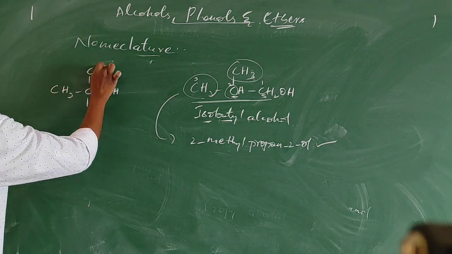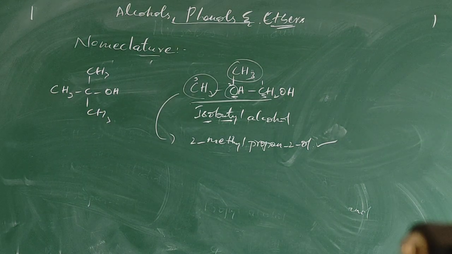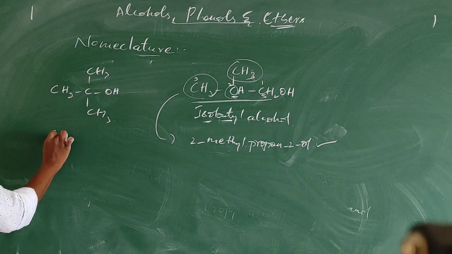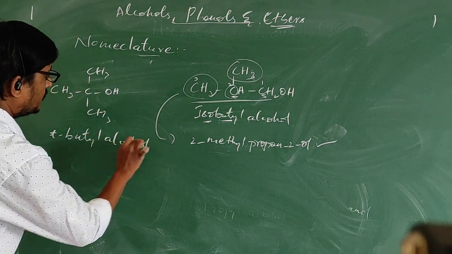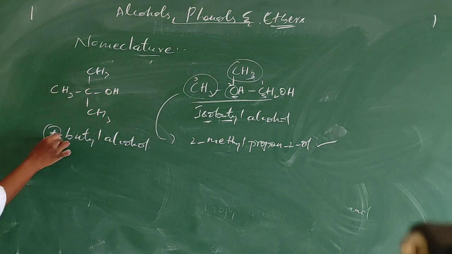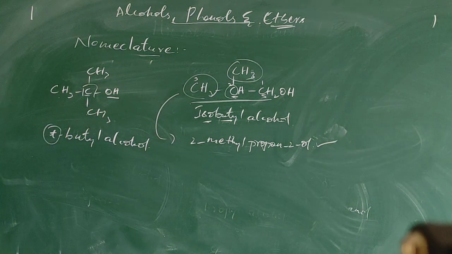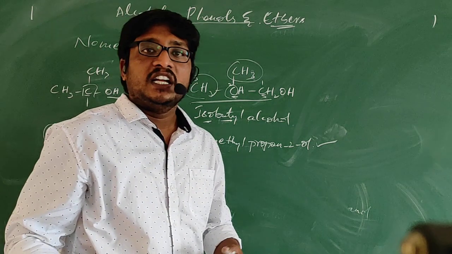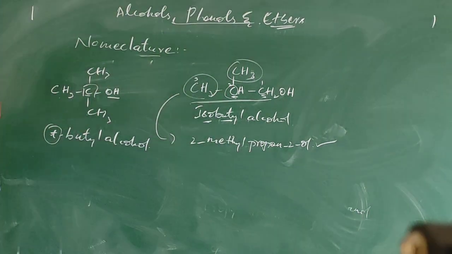Next, if you see this compound, the common name will be tertiary butyl alcohol. Why are we calling this tertiary? Because the OH-attached carbon got attached to 3 other carbons. That is why we call it tertiary. Since 4 carbons are there, tertiary butyl alcohol.